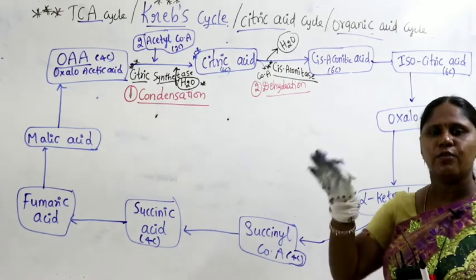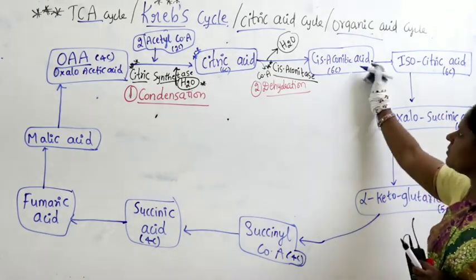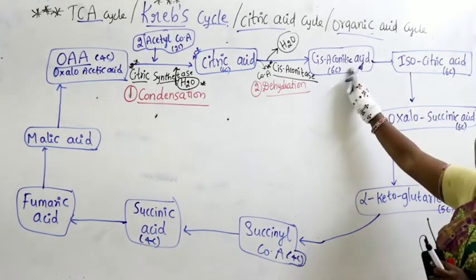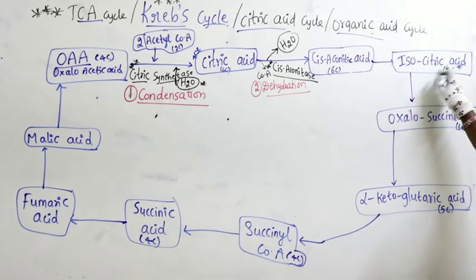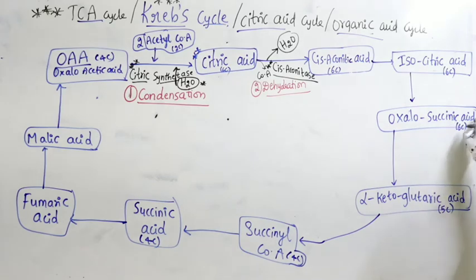Citric acid further gets converted into cis aconitic acid. That gets converted into isocitric acid. That gets converted into oxalosuccinic acid. Up to here write 6 carbons.